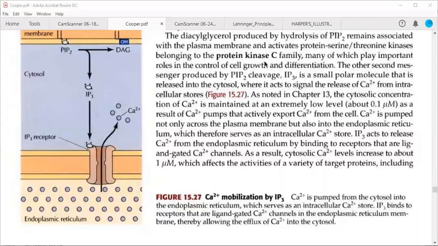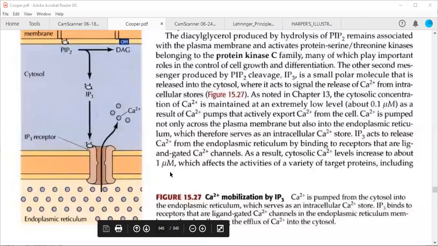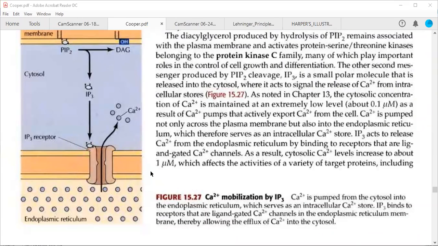Fine. So we were discussing that the calcium ion concentration will increase, and what is the increase? The concentration will increase about 10 times. This is very important to note here: the concentration can increase.